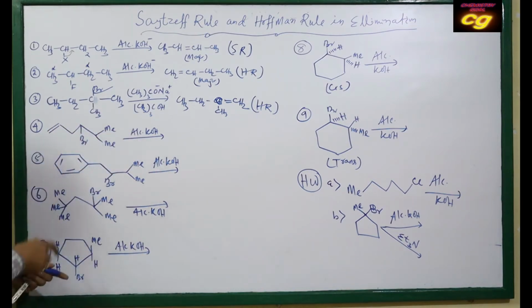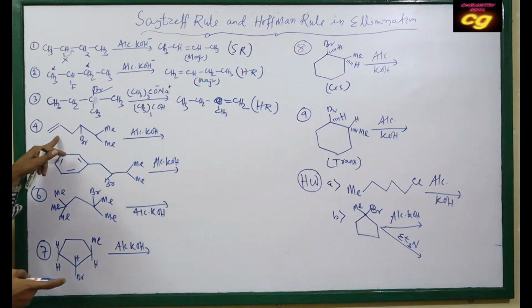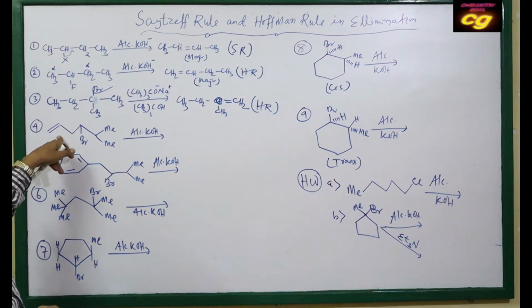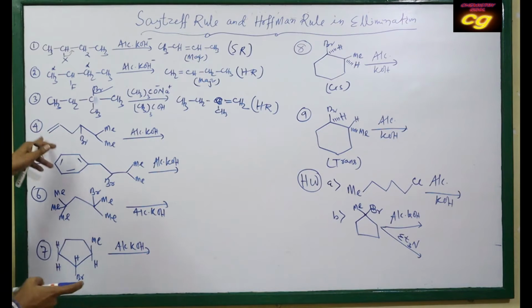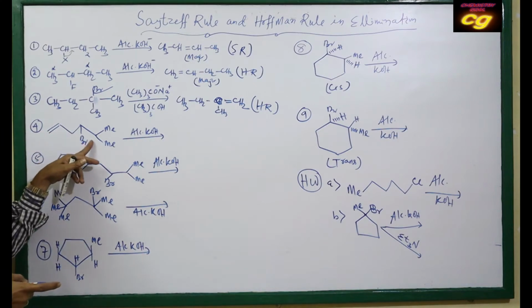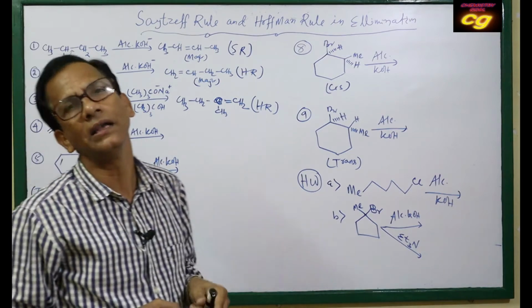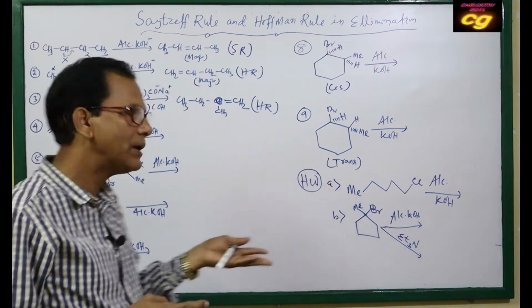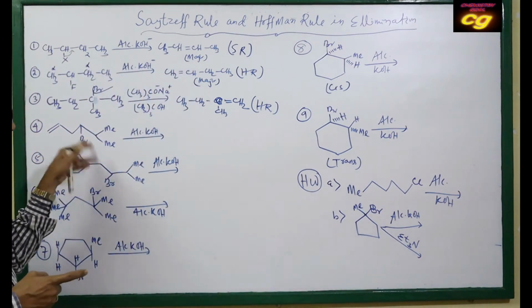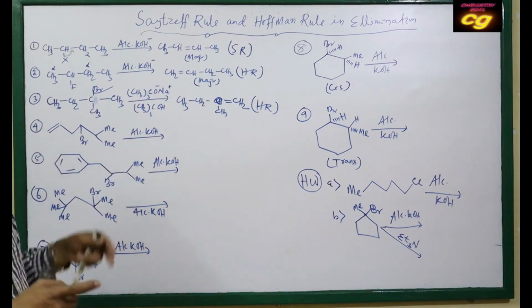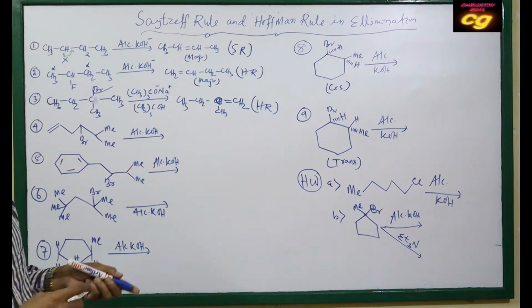If the haloalkane has one or more double bonds, then elimination will take place, and the product should be the more conjugated alkene. Alkene is formed due to the elimination reaction, but the product should be the conjugated alkene, not the isolated alkene.